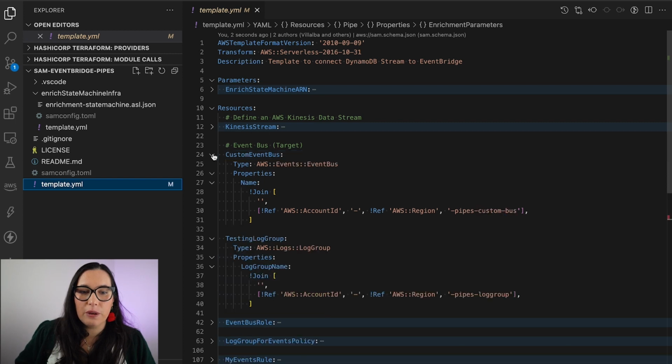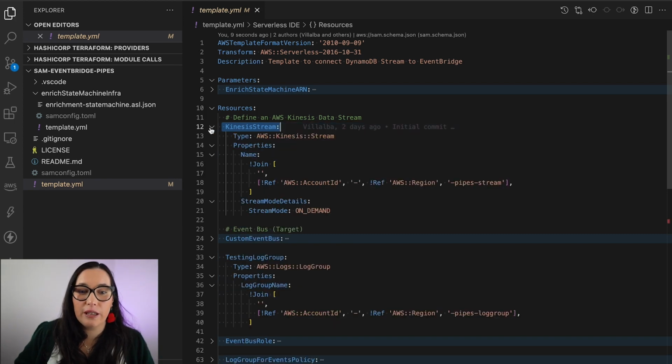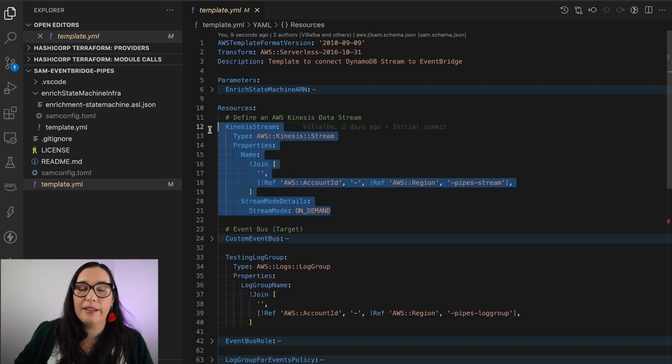The first thing that we have in this pipe is the Kinesis stream. I'm creating the stream in the pipe template; you can just reference an existing Kinesis stream, which might not be in the same stack, but I'm creating it. I'm basically creating an on-demand Kinesis stream. On-demand streams were announced in the previous re:Invent, and you can watch the video on that. I'll leave you the link in the description box.